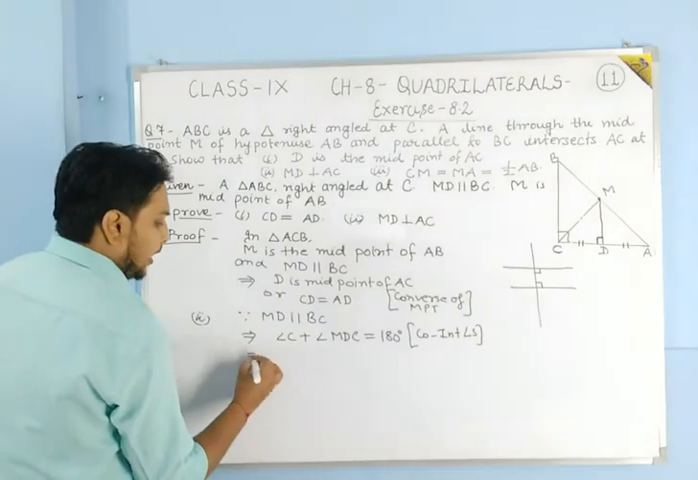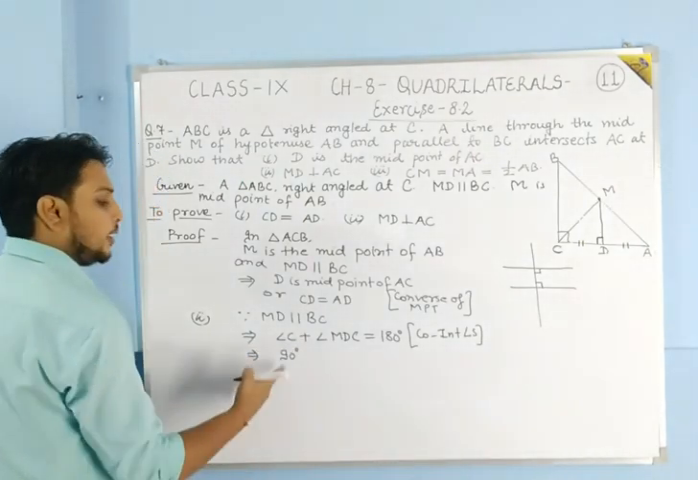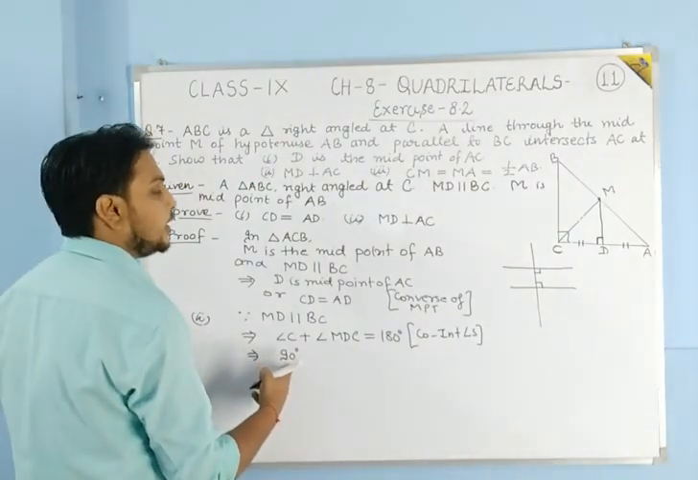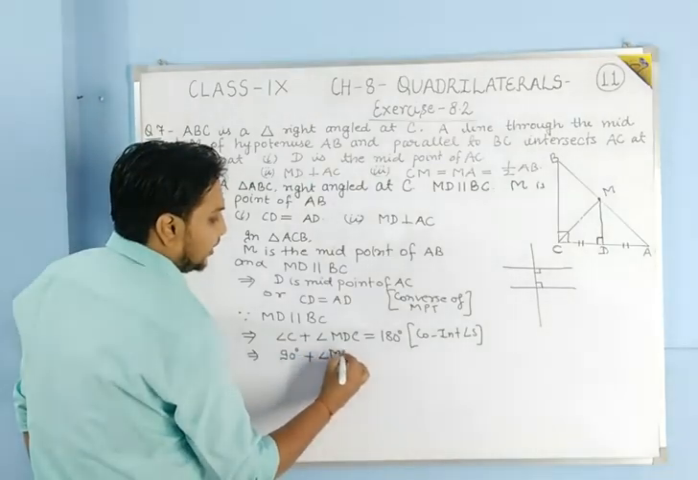It is given in the question that ABC is right angled at C. Triangle ABC is there and right angled at C. So angle C is 90 degree. So what will be angle MDC?